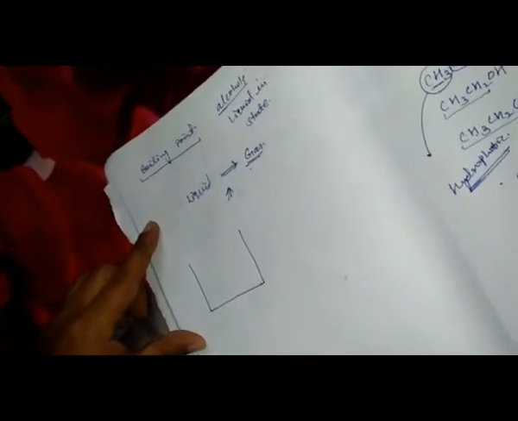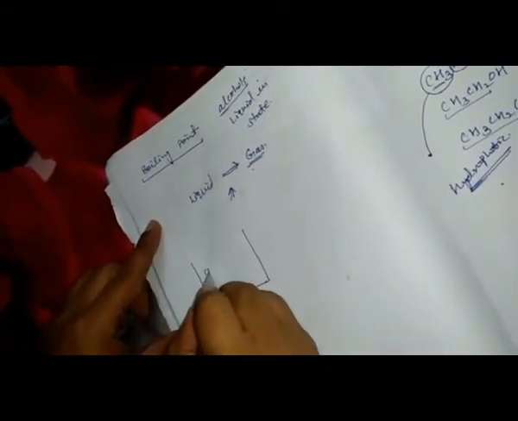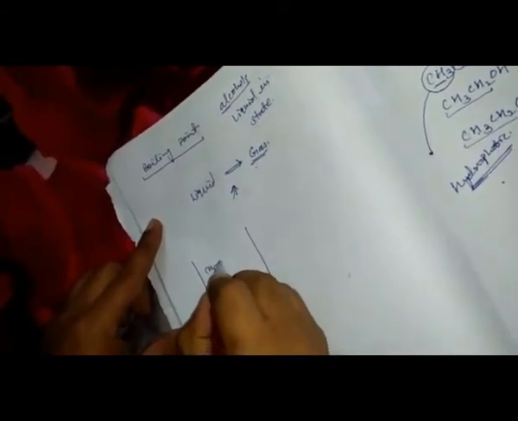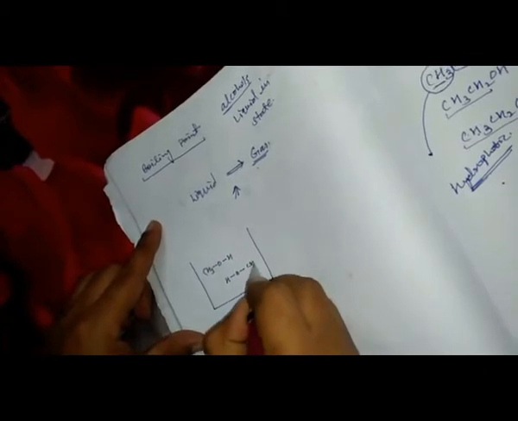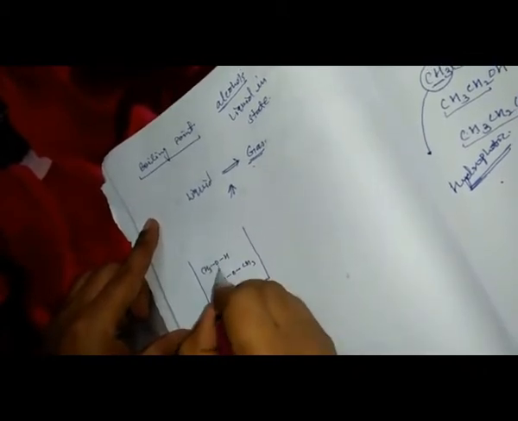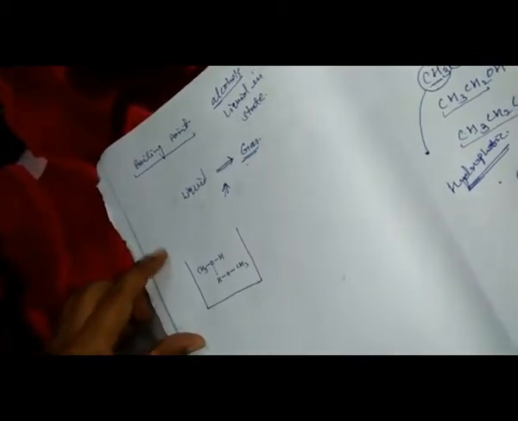Suppose this is a container in which the alcohol is present. Simply this is CH3OH. The other alcohol is HOCH3. Here you will see this is the hydrogen bonding.